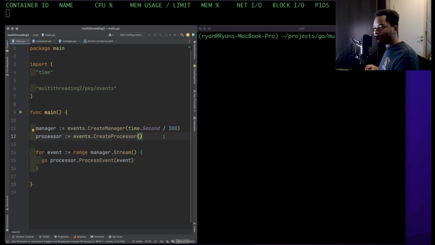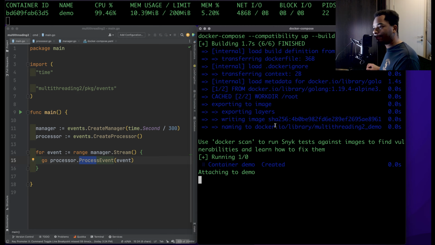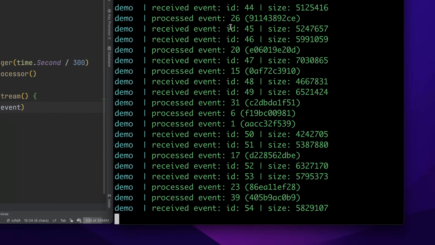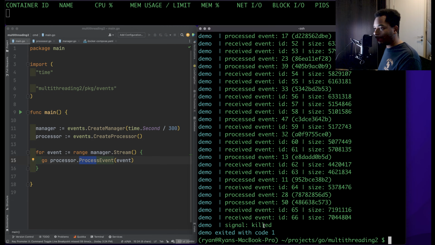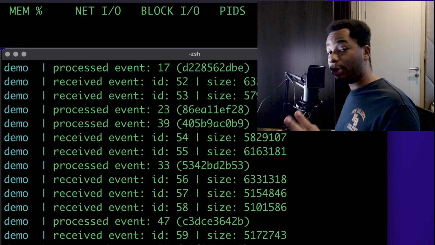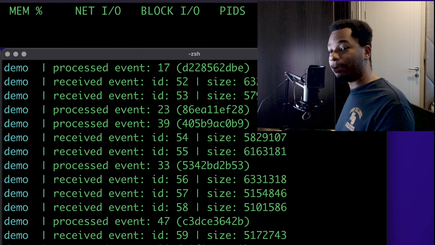So what I'm going to do here is run the app and set it to create events at 300 events per second. And that's how quick it's going to try to process those events, and let's see what happens. Okay, so it's going through and boom, it crashed. So signal killed. So on your backend, if you're working with Kubernetes or Amazon Web Services, whatever it is, and hopefully it tells you why your service crashed, it'll say OOM killed or out of memory killed.